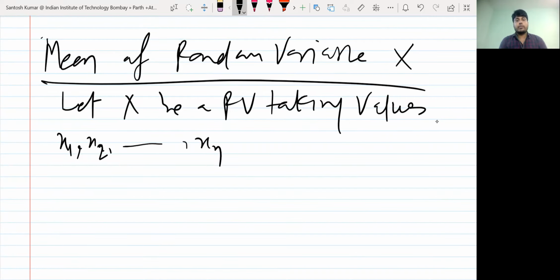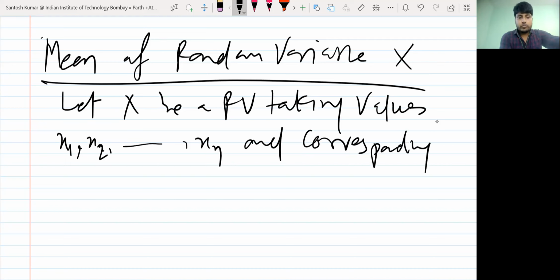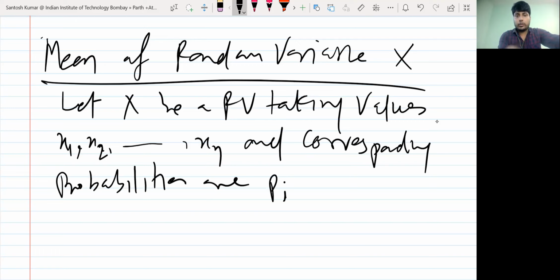These are the possible values of capital X, and the corresponding probabilities are the pi's, or P1, P2, and so on, Pn respectively.